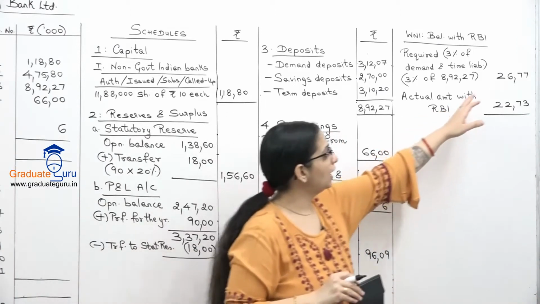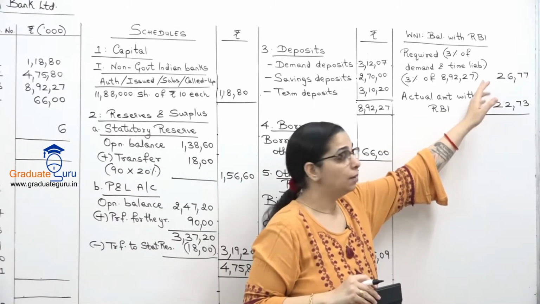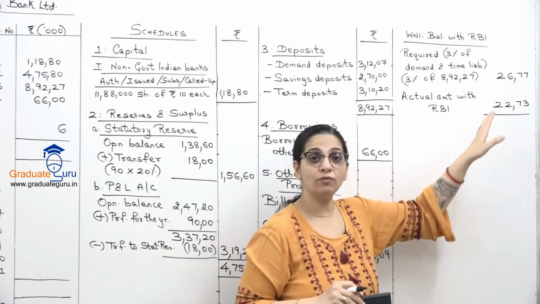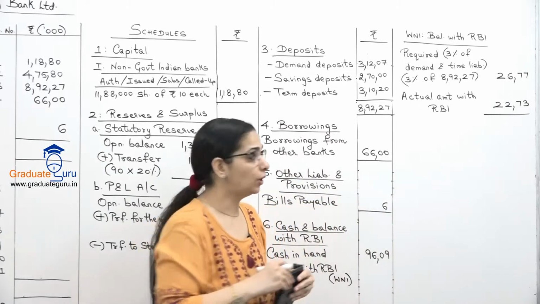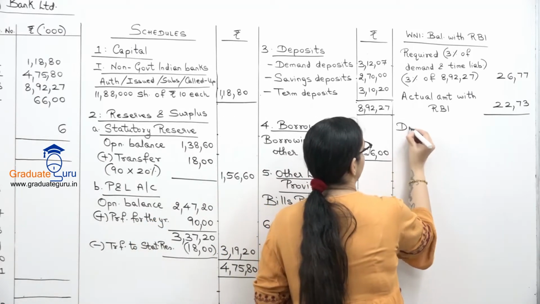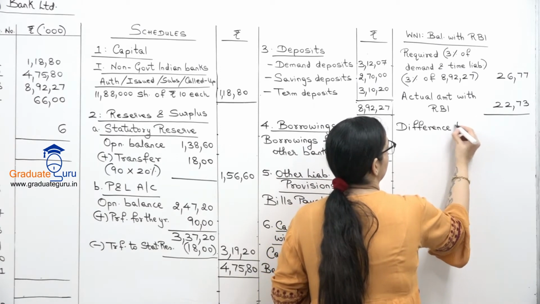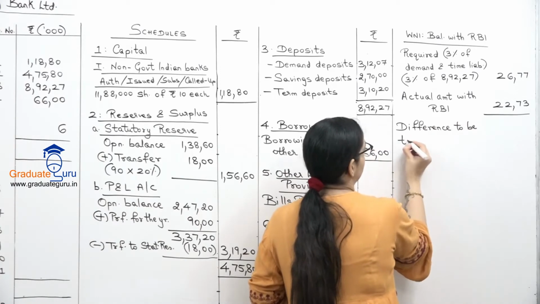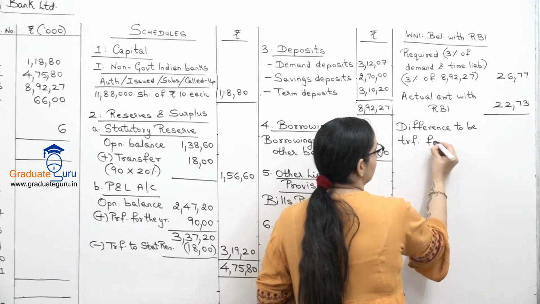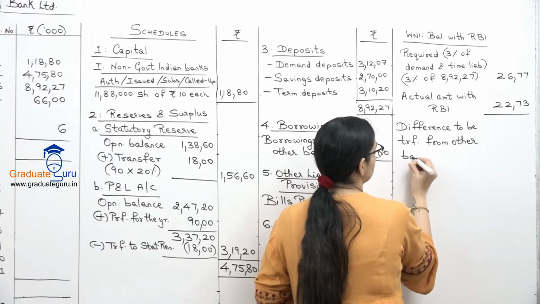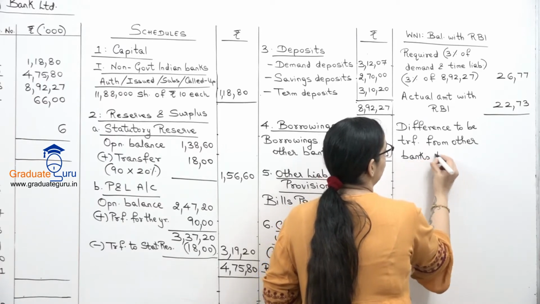So we have to keep this much amount with RBI, but we have kept only this much. So the difference we will now have to transfer. So difference to be transferred from other banks to RBI.